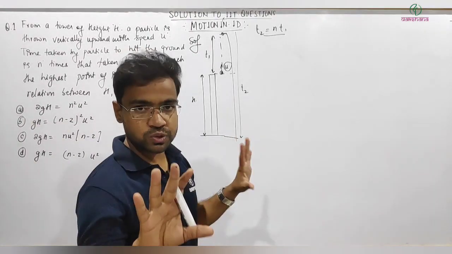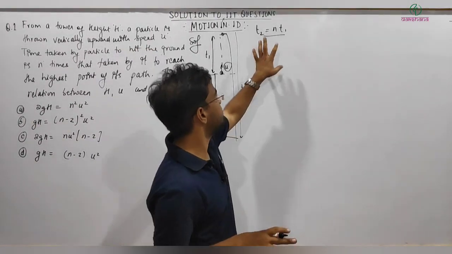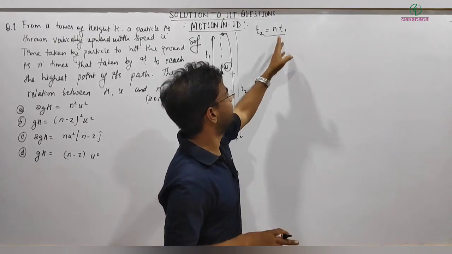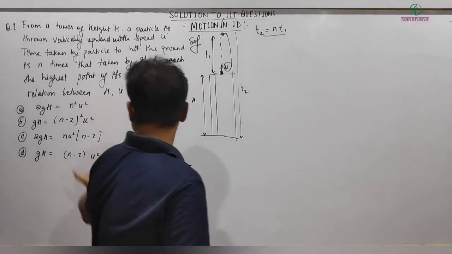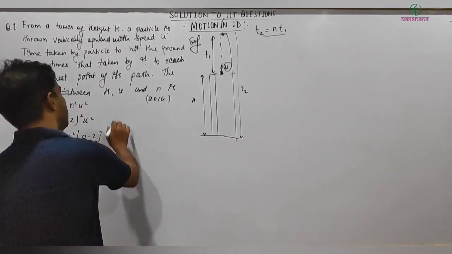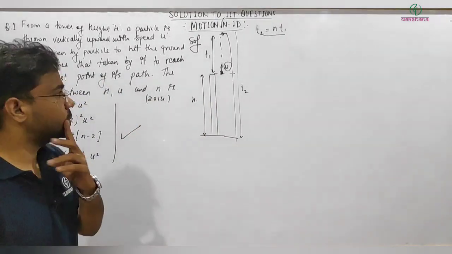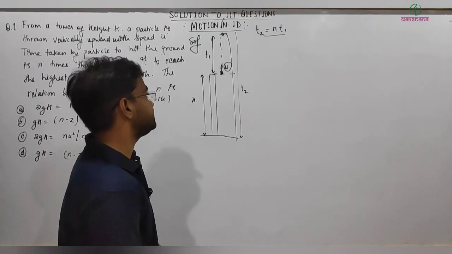The simple approach to this question is that we will get the expression for T2, we will get the expression for T1, and by substituting in this relation we will automatically get one of the relations. These are the four options given in the problem. So let's get T1 first.